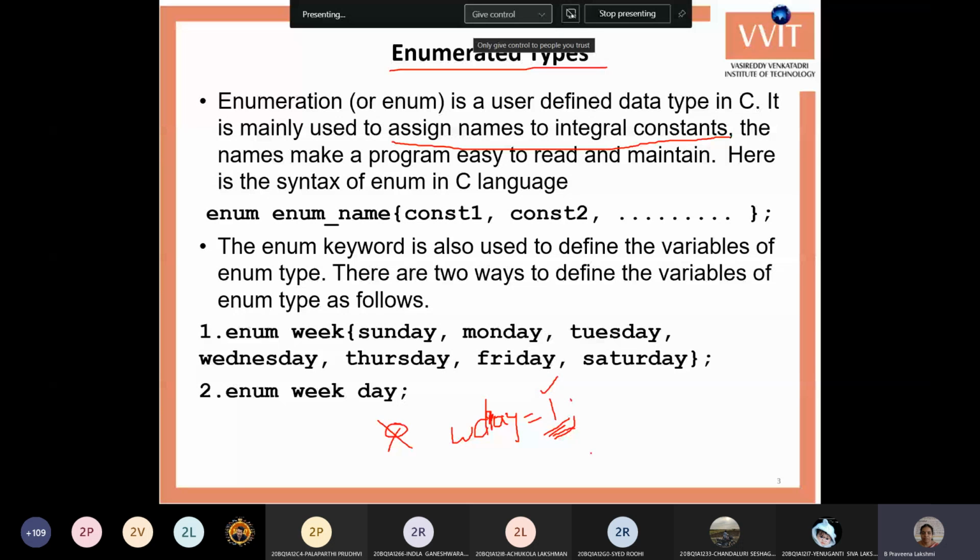So to specify a proper name for this number value, the 1, we can use enums. Then I can write wday equals Monday. You can directly use the name Monday, and this Monday is nothing but 1 itself. Whenever you use this name, it substitutes the 1. So without using the 1, you can write the name Monday, and it will be easy to understand. So that is how we can use enumeration data types.